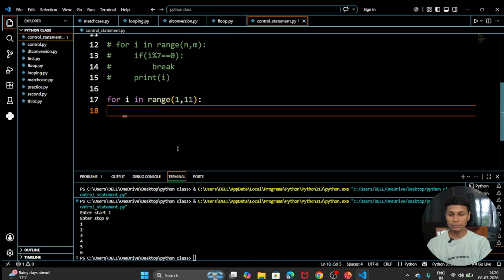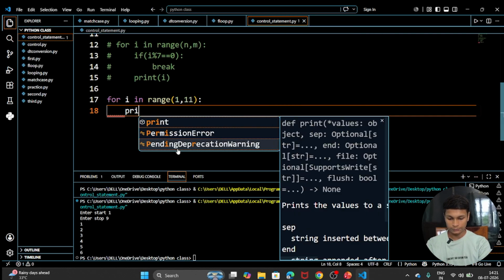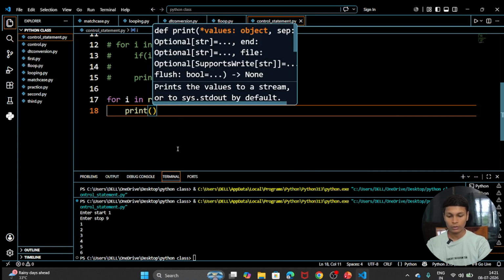How are we going to skip? We are going to skip using a statement, a control statement or looping statement you can say. So we are going with continue. Let's write the code for that: for i in range 1 to 11, we are going to print i.